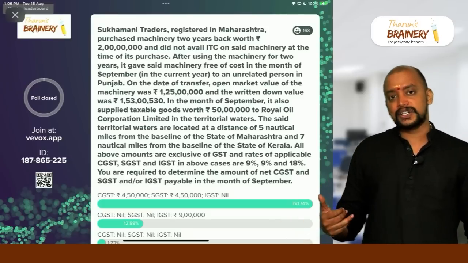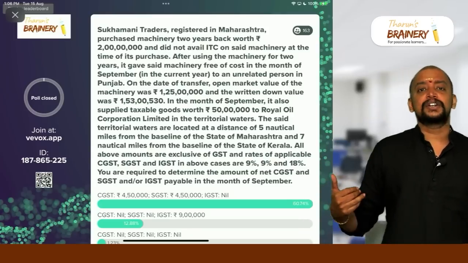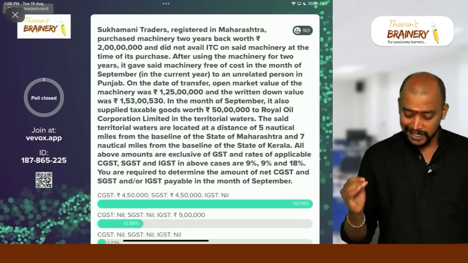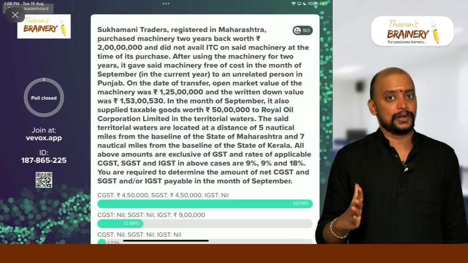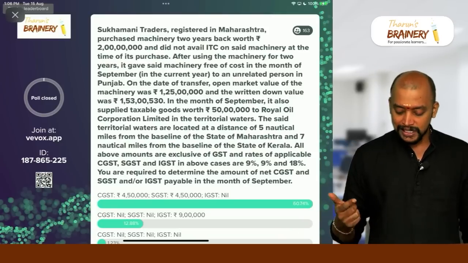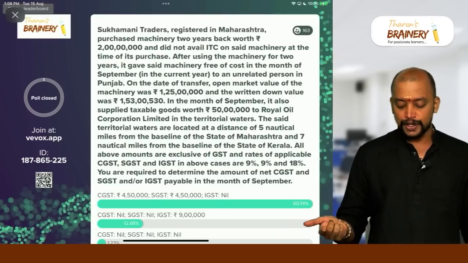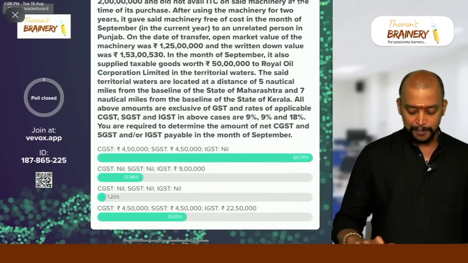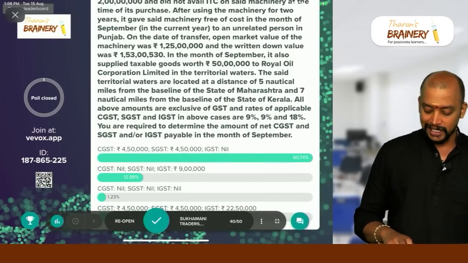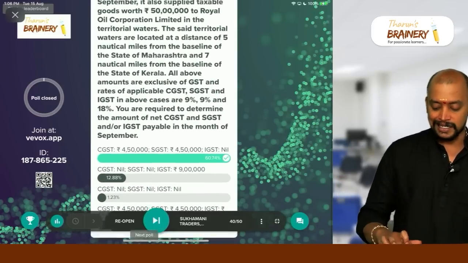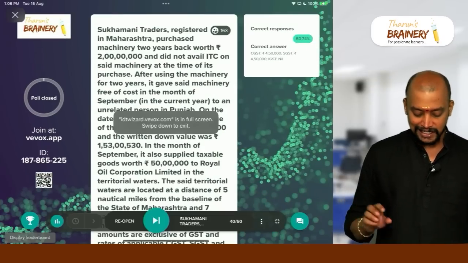Whereas the second transaction, if you see, they are supplying in territorial waters. So what should be taken as the place of supply? Nearest coastal state. What is the nearest coastal state? Maharashtra only. And where is the supplier located? Maharashtra. Nearest coastal state also Maharashtra. So therefore it will be 50 lakhs into 9% CGST, 9% SGST. So option A is the correct answer. Option A is the correct answer. So majority have answered it correctly.